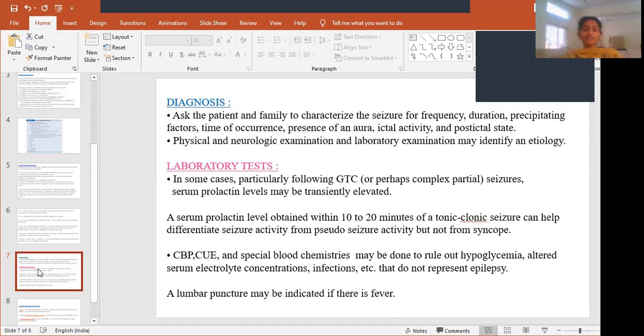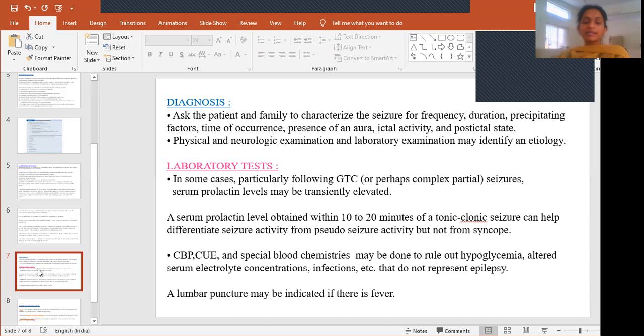immediately after generalized tonic-clonic seizures, if we check prolactin levels, they may be slightly elevated. So if we check the serum prolactin levels immediately, within a few hours after this episode, then only can this elevation be seen, within 10 to 20 minutes of a tonic-clonic seizure. If the prolactin level is found to be elevated, then we can differentiate it from the syncopal attack. A syncopal attack also looks similar to these seizures, but it is not considered a seizure.